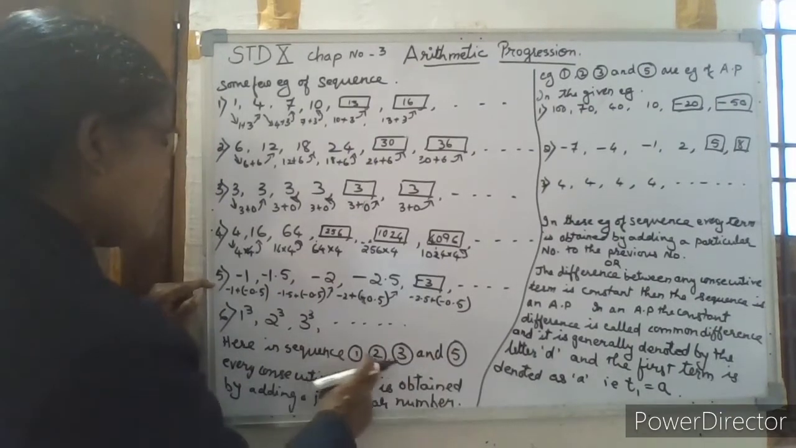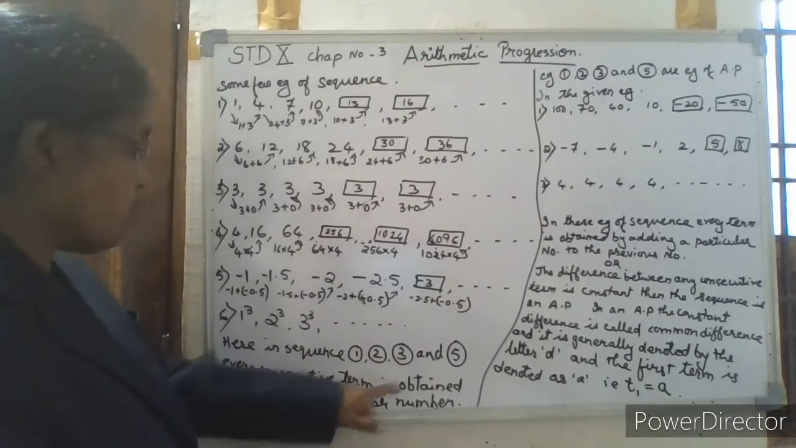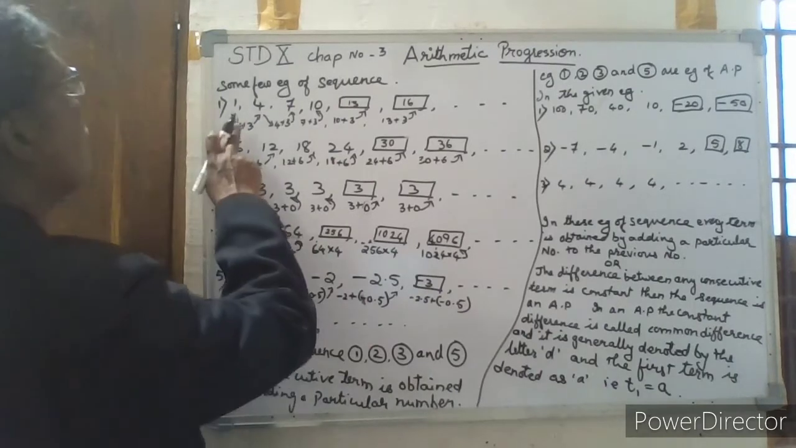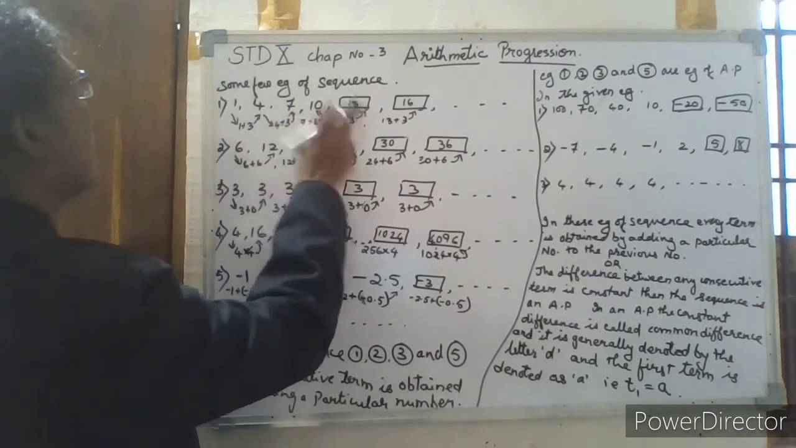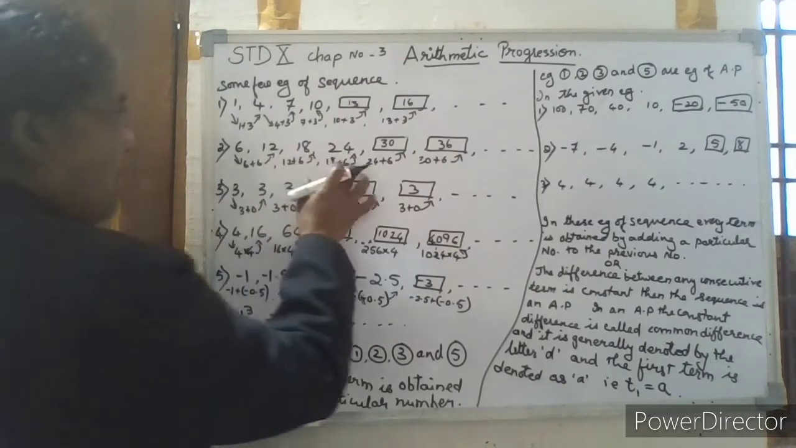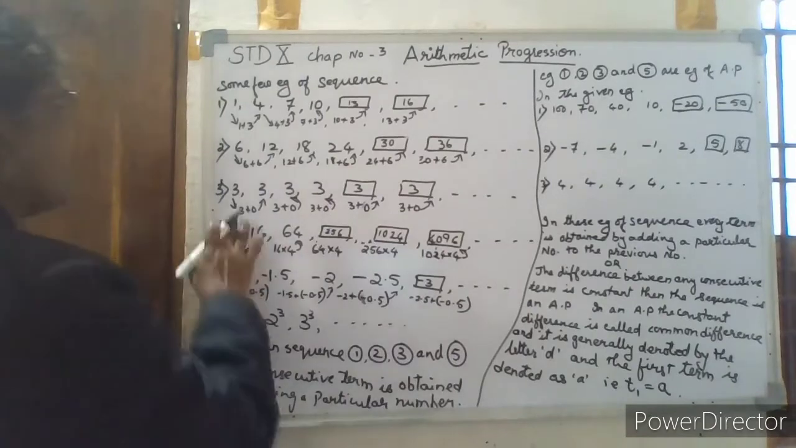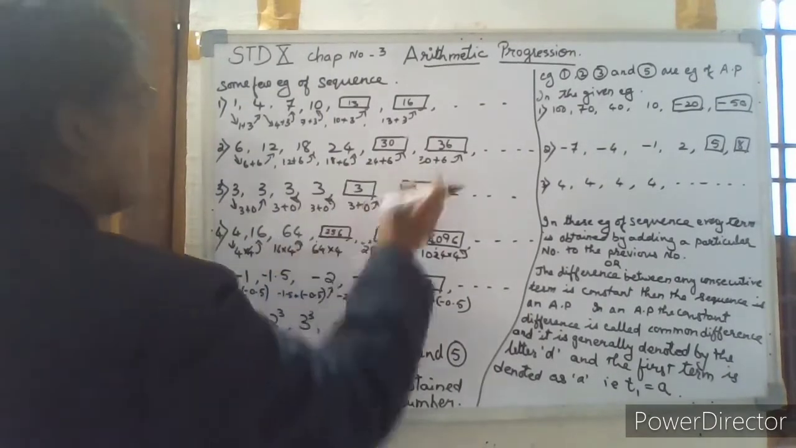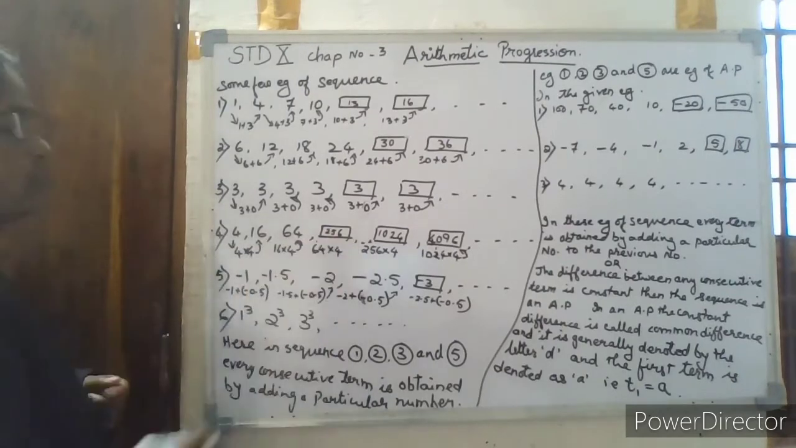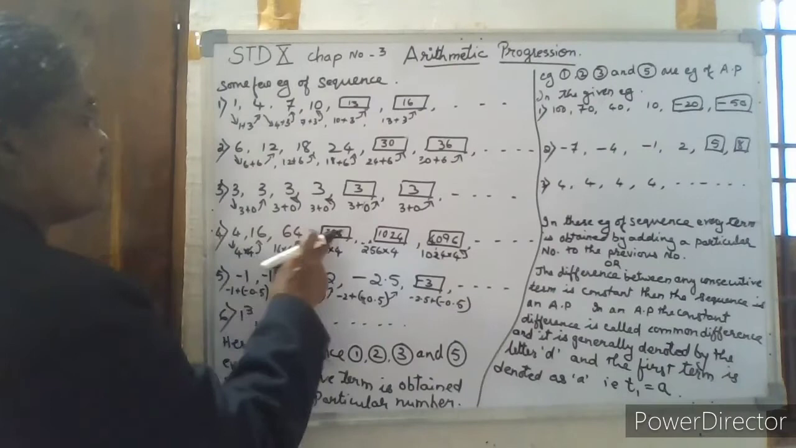In examples 1, 2, 3 and 5, every consecutive term is obtained by adding a particular number. Here we have added 3, 3, 3 to the consecutive term to get the next term. Here also we have added 6, 6 to get the next consecutive term. Here we have added 0 to get the next consecutive term. But in the fourth example, we have multiplied every consecutive term by 4. So we get the difference here.